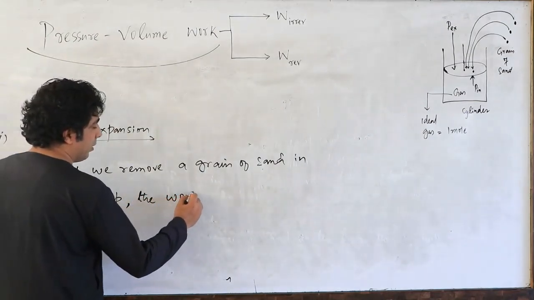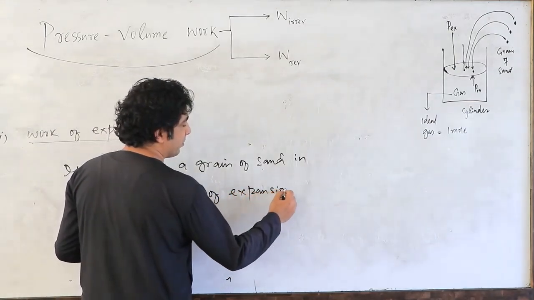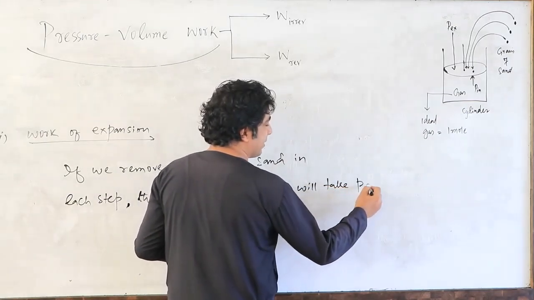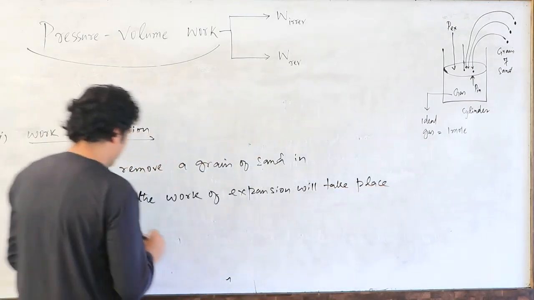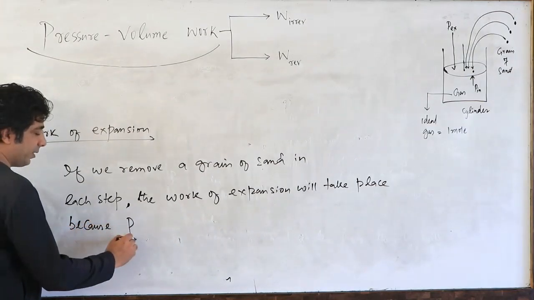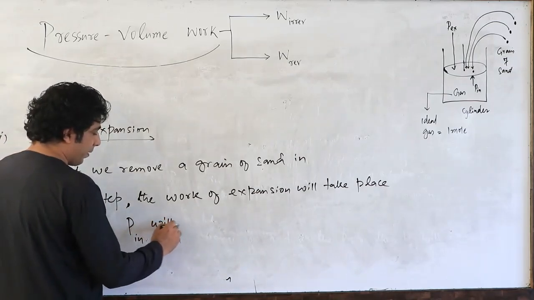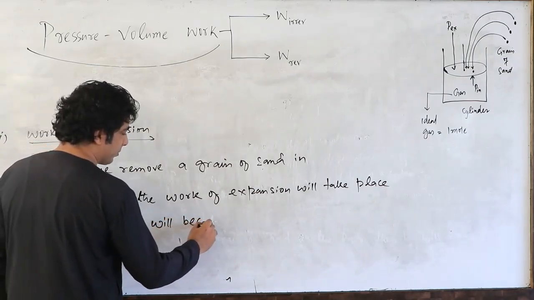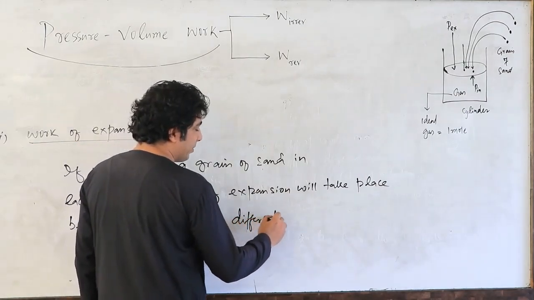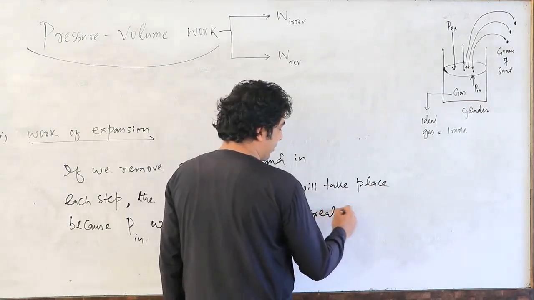The work of expansion will take place, because when you are removing a grain of sand, what will happen? The internal pressure will become differentially, means slightly, will become differentially greater than external pressure.